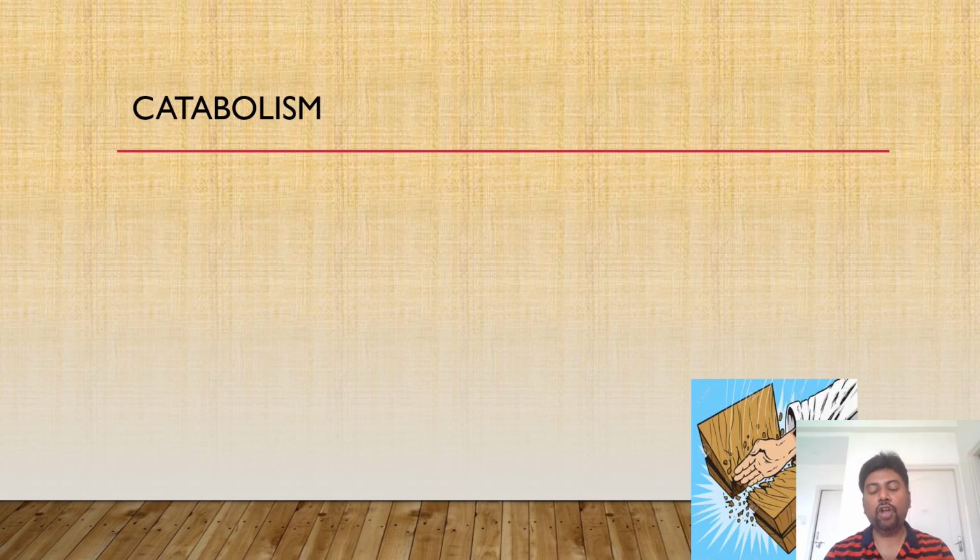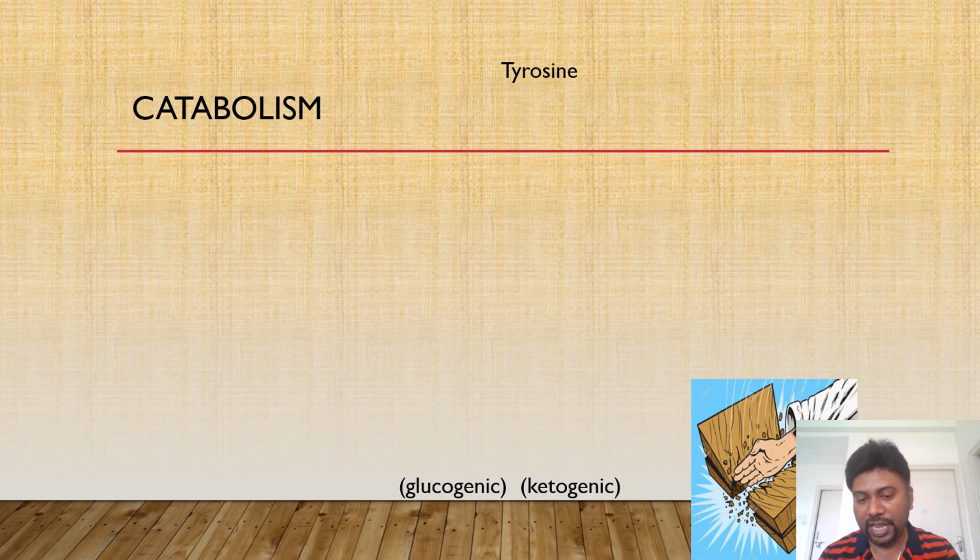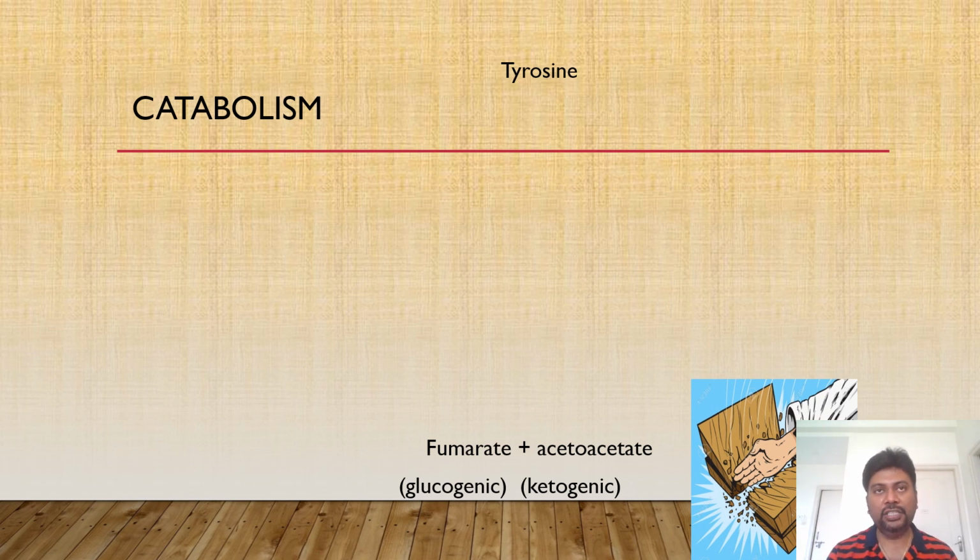Tyrosine, based on catabolism, is classified as both glucogenic as well as ketogenic in nature. That means it can be converted to glucose through gluconeogenesis, and also it can be utilized for ketone body synthesis. During catabolism, tyrosine will be broken down into two fragments: one is fumarate and the other one is acetoacetate. Fumarate, which is one of the intermediates of the TCA cycle, will be converted through the TCA cycle to oxaloacetate. That oxaloacetate will enter the glycolytic pathway as phosphoenolpyruvate, and from there it can be diverted for gluconeogenesis.